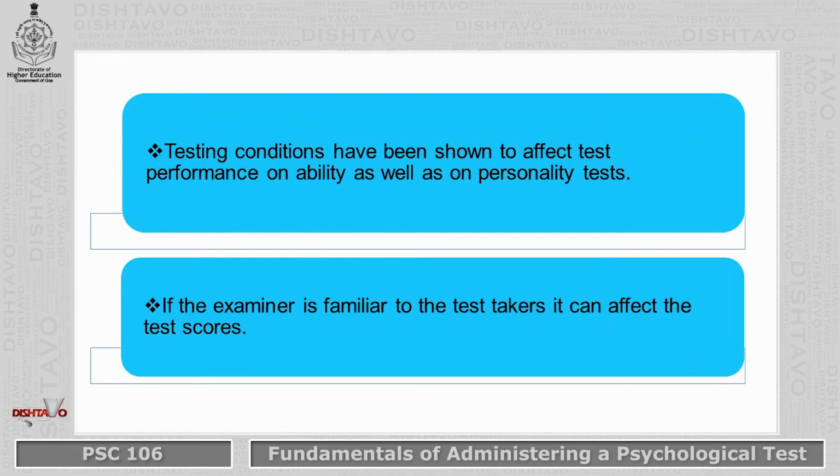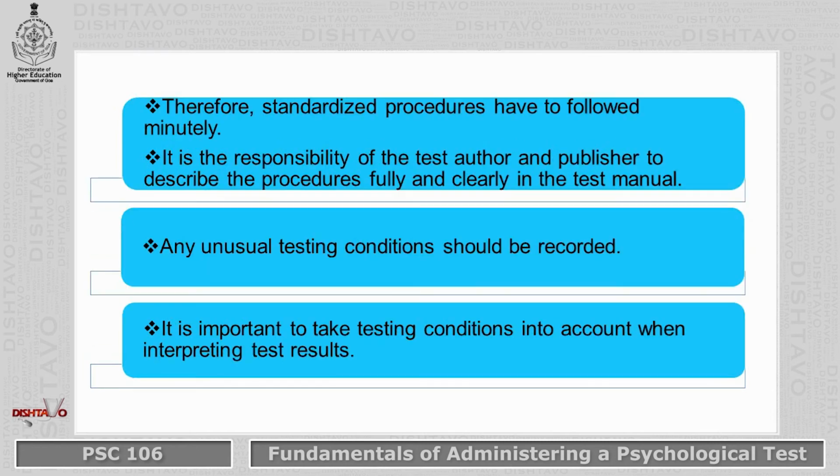Testing conditions have been shown to affect test performance on ability as well as personality tests. If the examiner is familiar to the test takers, it can affect the test scores. Therefore, standardized procedures have to be followed minutely.